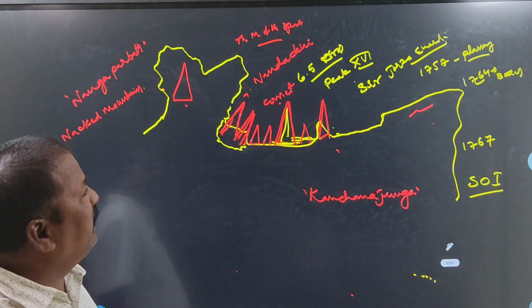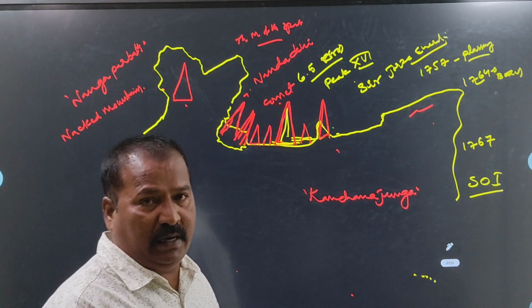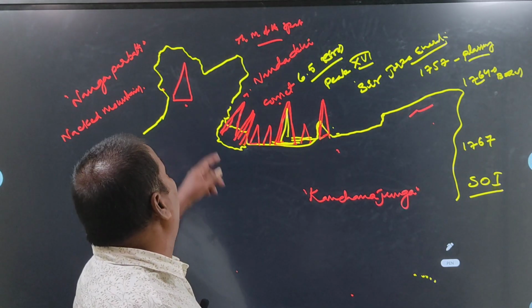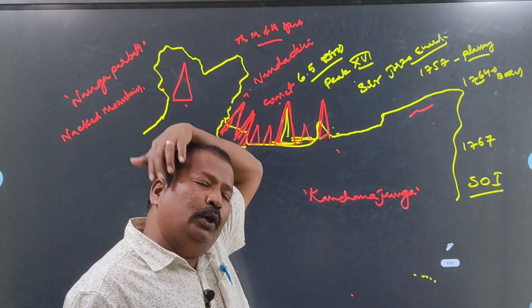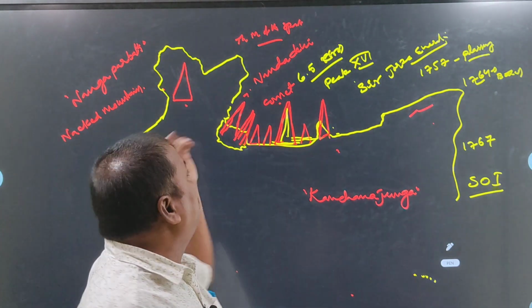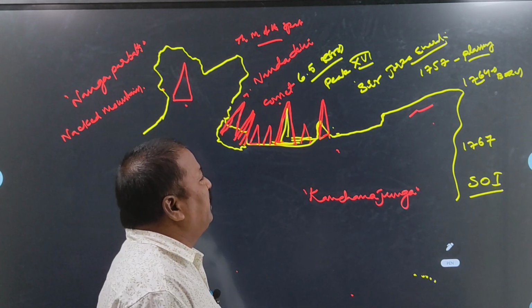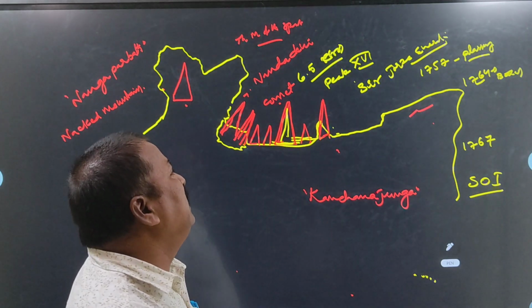Kanchenjunga. At present, it is the highest peak in our country, India. Why? Because K2 is located in POK. That's why, if we omit that one, at present the highest peak in India is Kanchenjunga. It is in Sikkim.